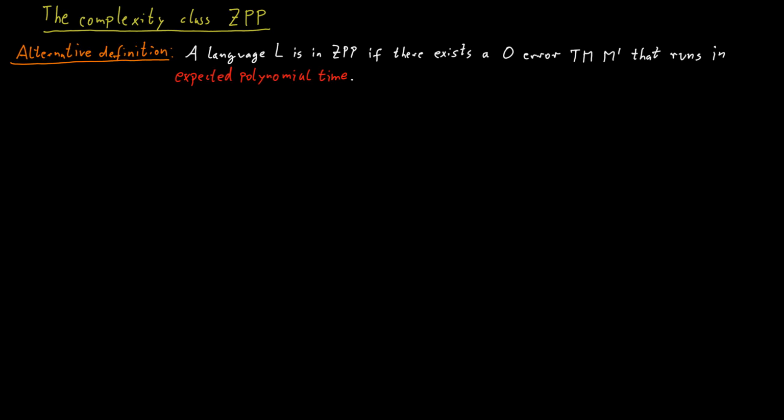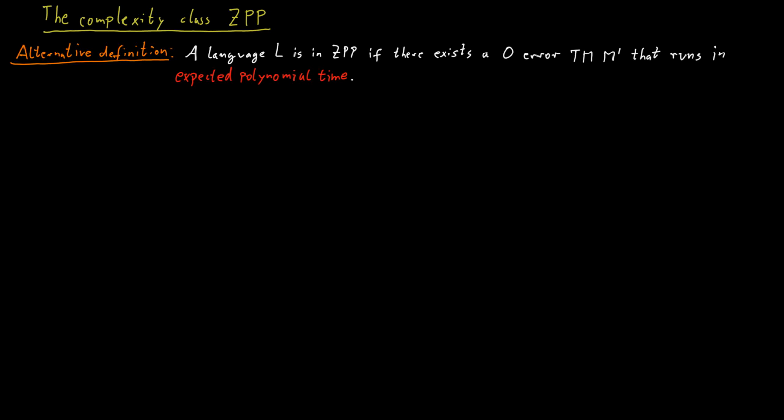To see this, we want to transform a machine that satisfies the definition from before into such a machine M prime that always gives the response, but whose running time is now only polynomial in expectation. How could we construct something like this?